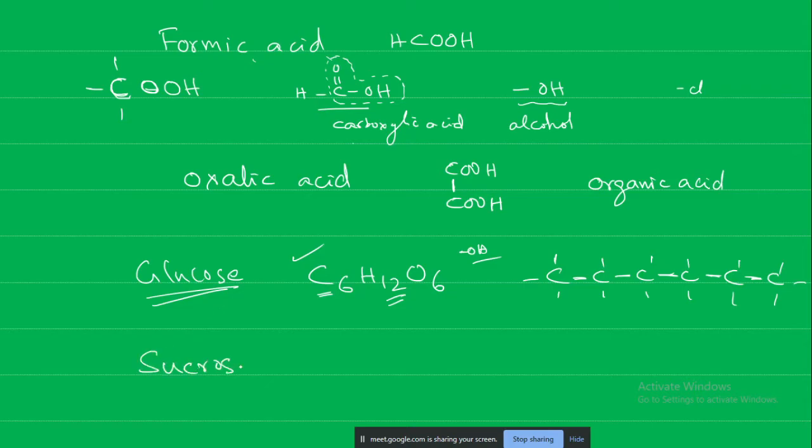Sucrose. Sucrose is nothing but table sugar. At home, whatever sugar we are eating, chini, that is known as sucrose or table sugar. It is coming from sugarcane.